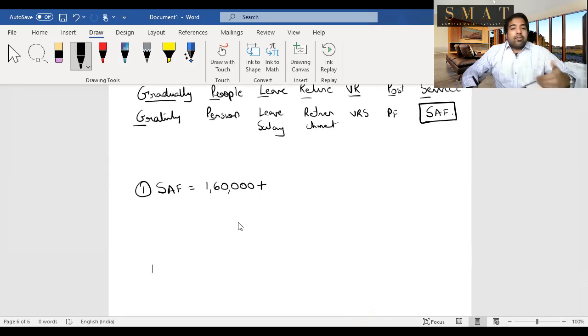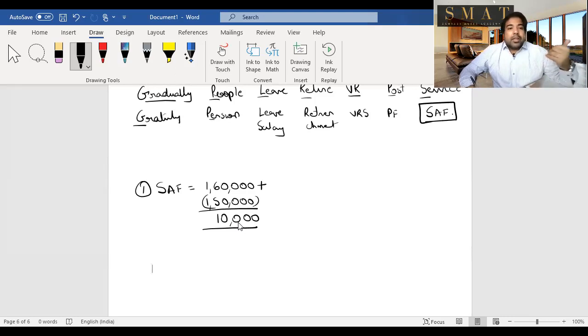In superannuation fund, whenever he contributes, that 1 lakh 60 will be added to your salary. And do you get a minus? Yes. Up to 1 lakh 50, you will get a deduction or an exemption. That means up to 1 lakh 50, if he contributes, there will be no tax. Only on that 10,000 extra that he's contributing, that will be taxable in your salary. What if he contributes only 1.5 lakh? Then nothing will be added. What if he contributes 1 lakh 40? Then nothing will be added. What if he contributes 1 lakh 60? Then 10,000 will be added. So basically, you have to keep in mind that the employer's contribution is for your benefit, so you'll add it, but you'll get an exemption up to 1 lakh 50,000. That is superannuation fund. Let's go to the next one, that is provident fund.